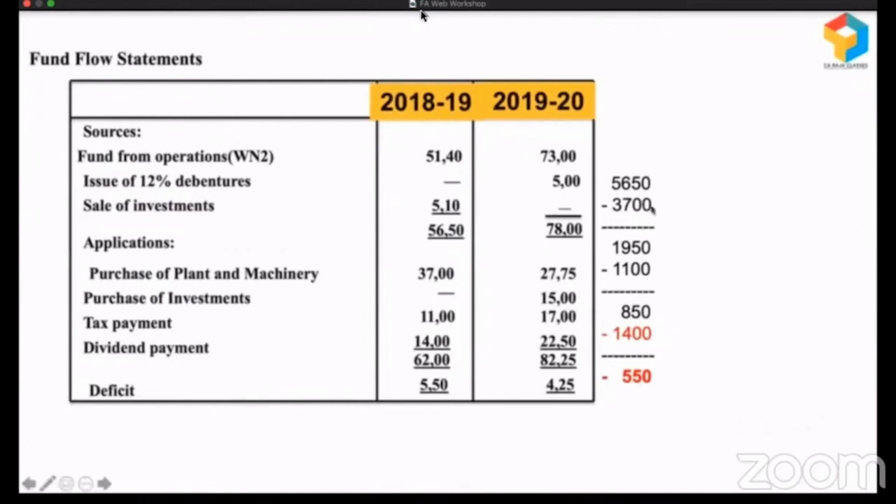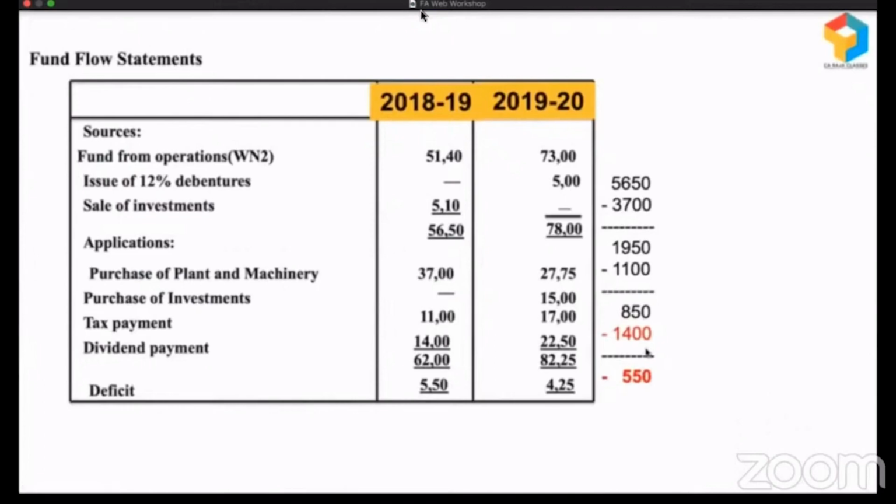Or ideally, what this business should have done, when they purchased plant and machinery of 3,700, is raise some long-term funds. Some portion of this 3,700 could have been funded by long-term funds, and that would have left a good amount of surplus so that they could have paid this dividend easily. Or the other way is, when they have an investment to make like this, to the extent of 3,700, why are they paying dividend? They could have used this money for funding that, right?